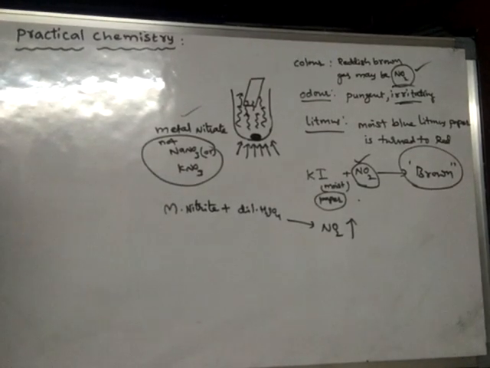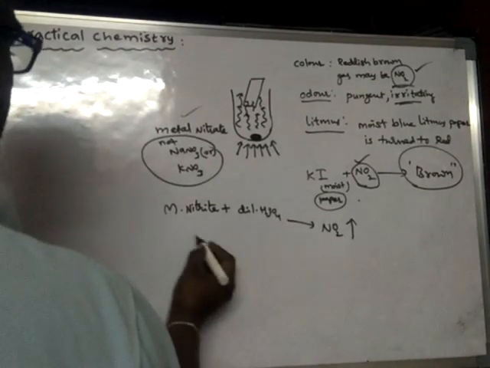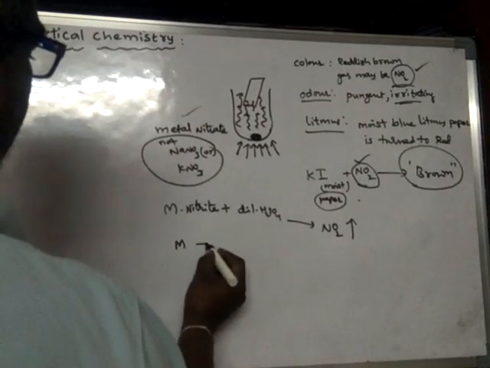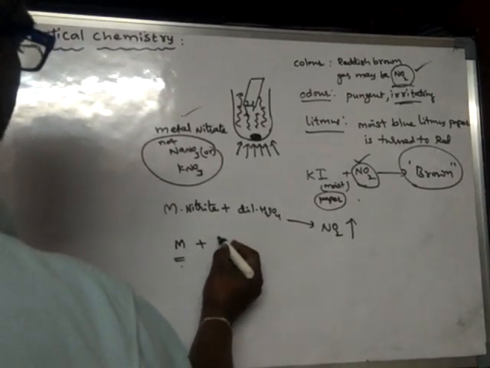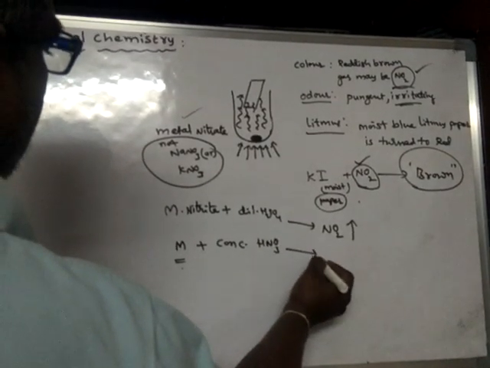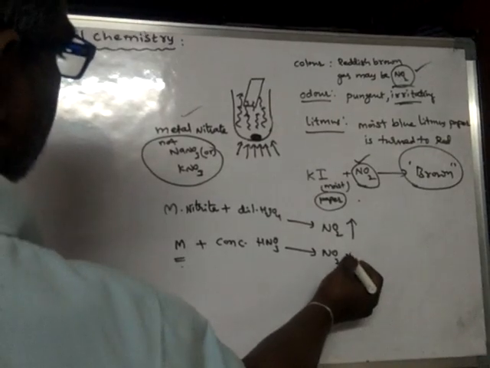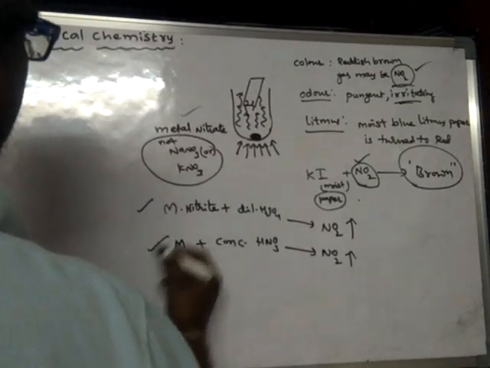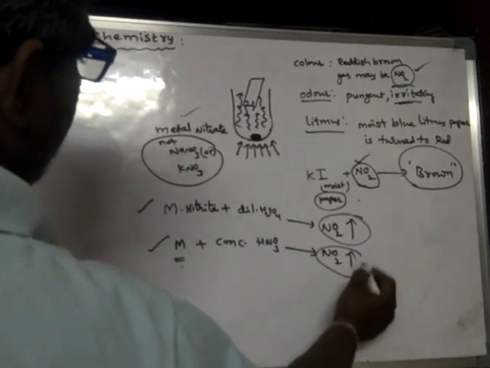And when any metal is reacted with concentrated HNO3, you will get nitrogen dioxide gas. So these are the other methods for the preparation of NO2 gas.